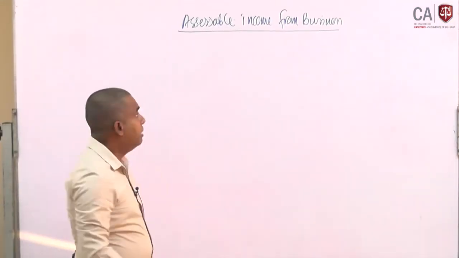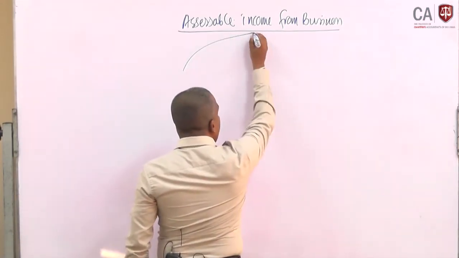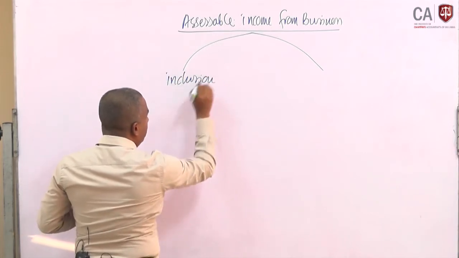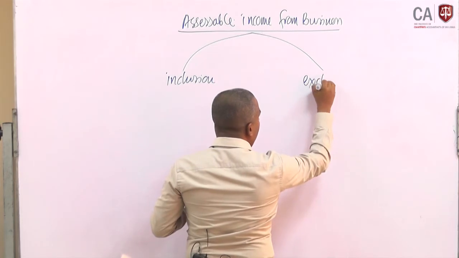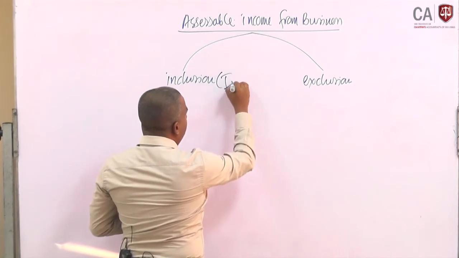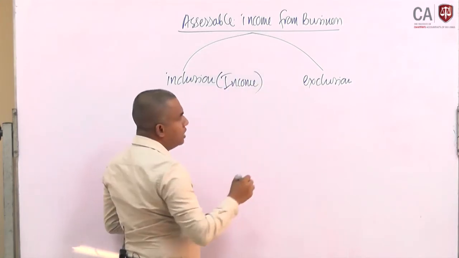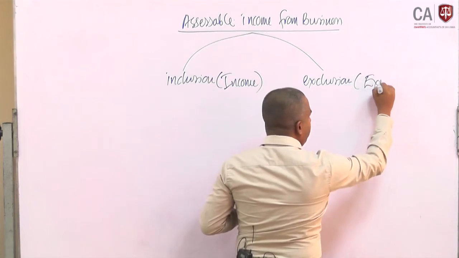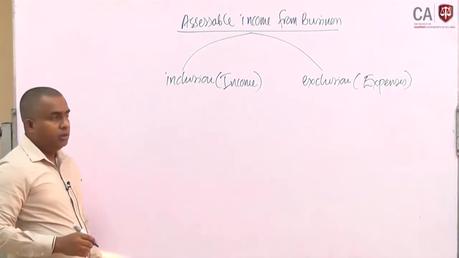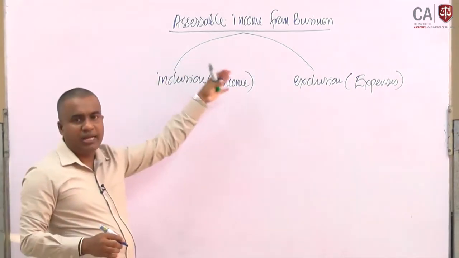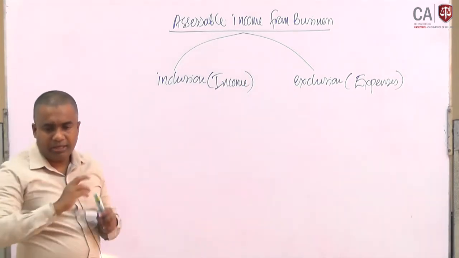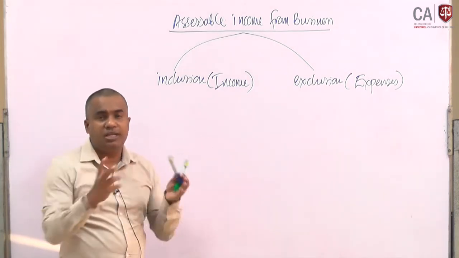Then basically we can identify there are two ends: one is inclusion, the second one is exclusion. Inclusion means profit or income, exclusion means expenses. Then based on the inclusions we can identify that section 6 is applicable for the business. Then based on this we can identify what things we should especially be concerned about.